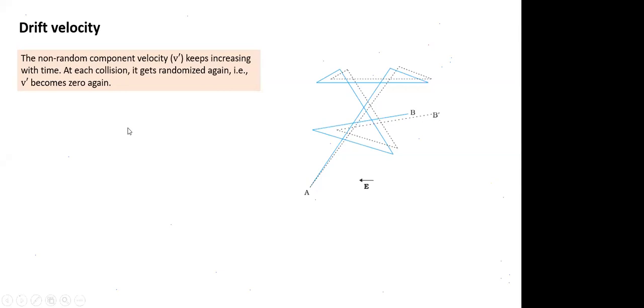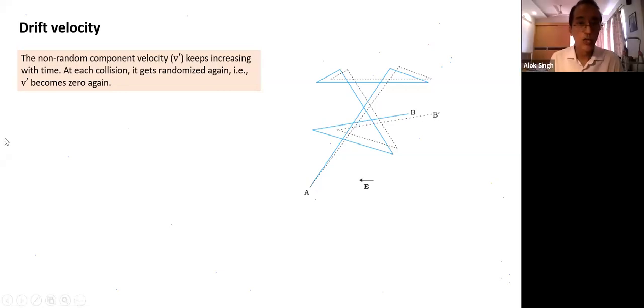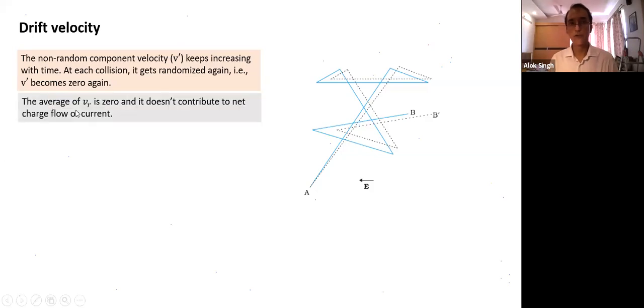If I take the number of particles, let's assume they are 10 to the power 20 electrons. If I find the average of random velocity, it comes to 0. What is the average of drift velocity? How do you find the average of drift velocity? Let's write that. Average of VR is 0. It does not contribute to net charge flow.